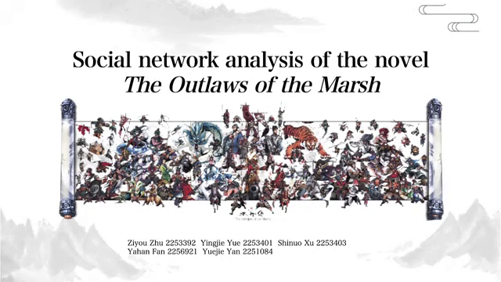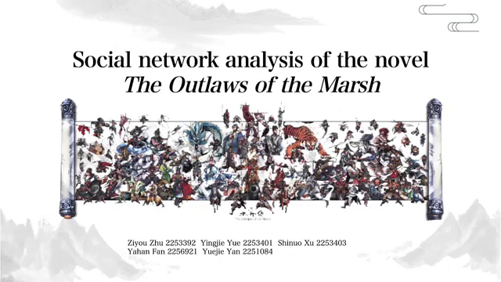Set in the Song dynasty, the novel tells the story of a group of 108 heroes who gradually gather at Liangshan Marsh to fight the corrupt government. They come from various backgrounds: farmers, scholars, and even ex-officials. For various reasons, they join Liangshan one after another and eventually form a large cluster.